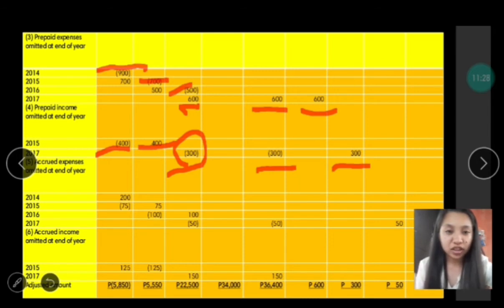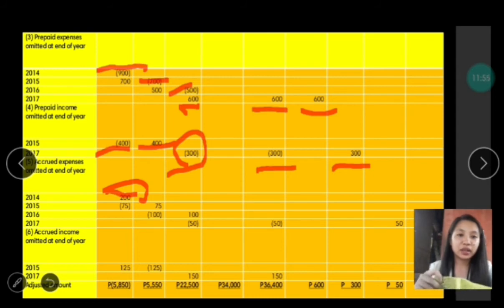So the accrued expenses will be recognized for the year it has occurred. We have 2014, 15, 16, and 17. So in 2014, it is being deducted since it is an expense. So in the year 2015, we have added the 200 peso